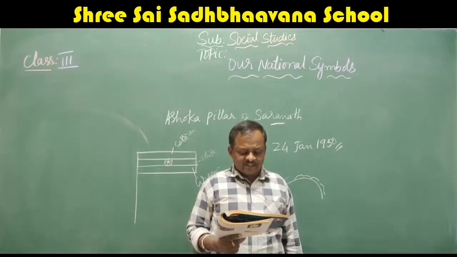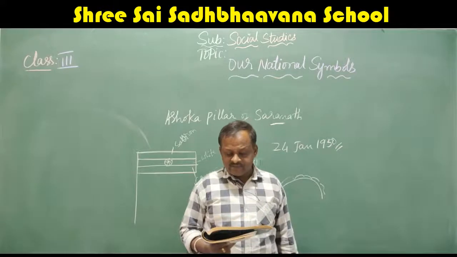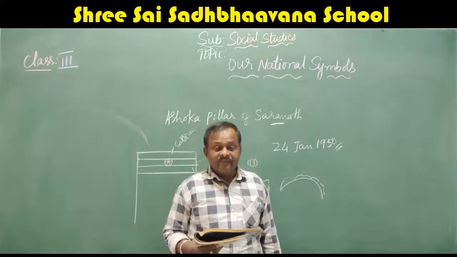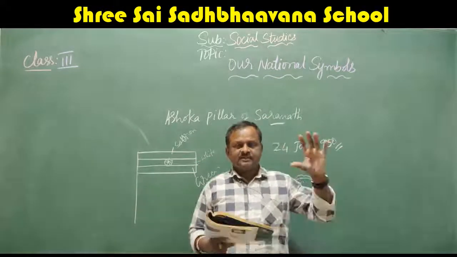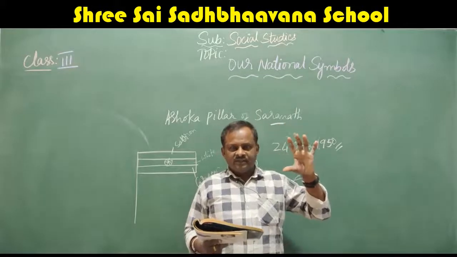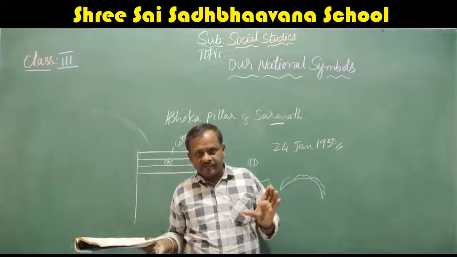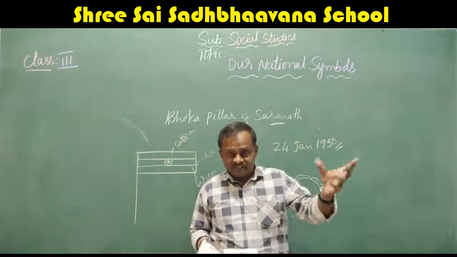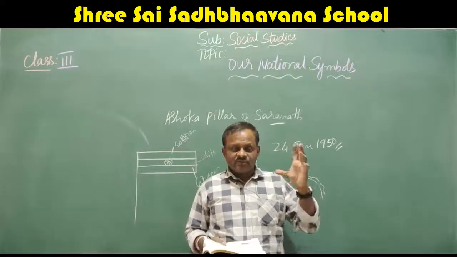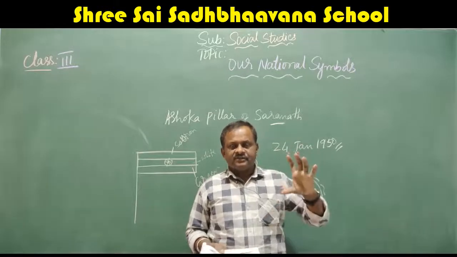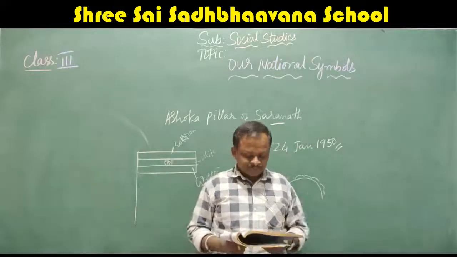The first stanza is the full version of our national anthem. The song is to be sung within the time duration of 52 seconds. Yes, it has some music and everything. You have to finish it within 52 seconds. If you take more time, it is an offense. If you finish it earlier than that, it is also an offense.